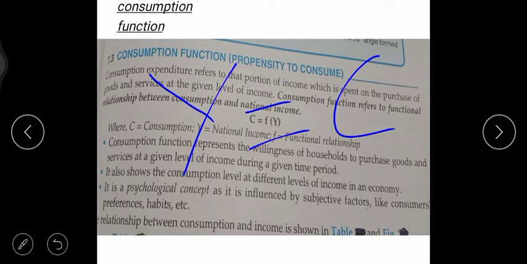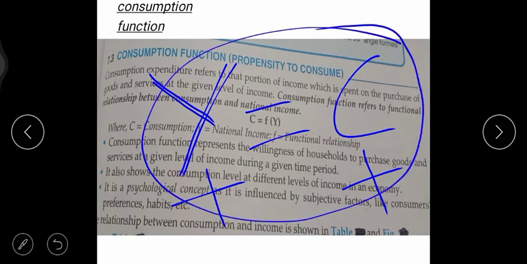Okay, what we understand is, if income Y is increasing, suppose I am showing a plus sign for increasing, definitely the consumption of the household sector is also increasing. Understand, children? This type of numerical relationship is what we study in consumption function, right? This is the case related to the consumption function.